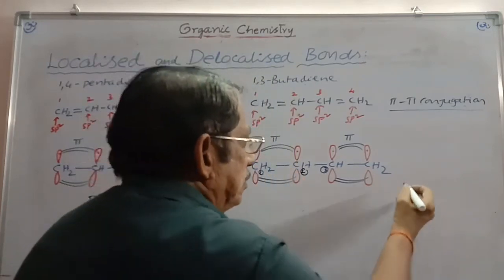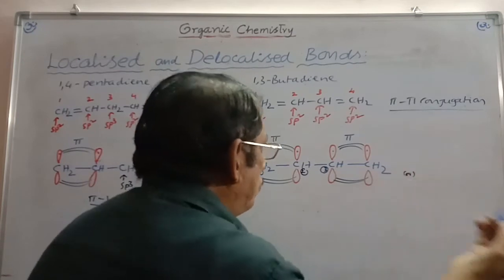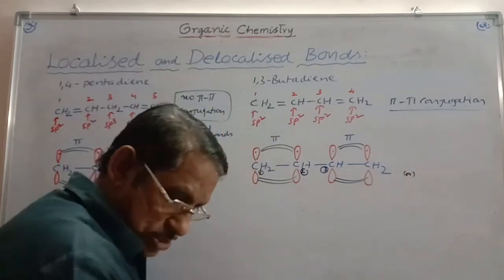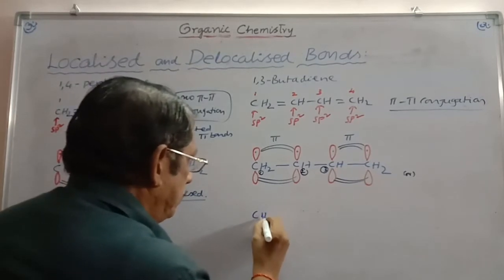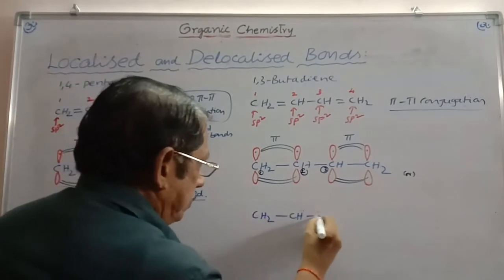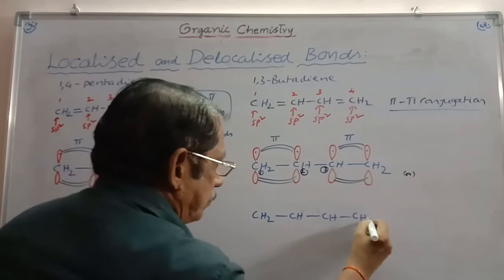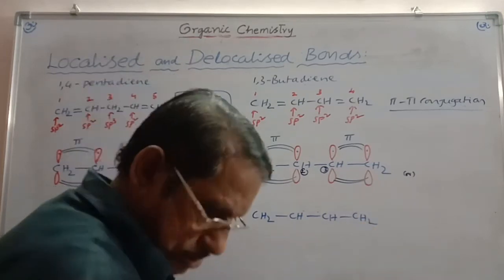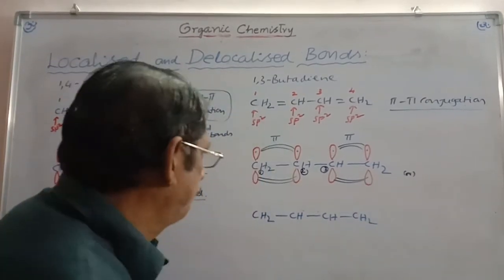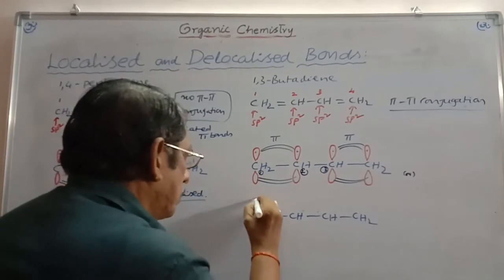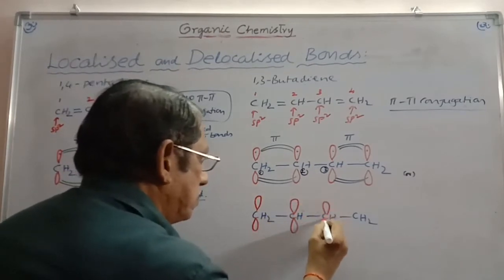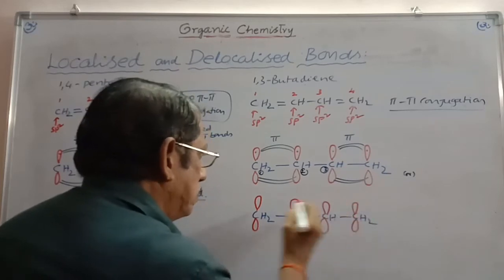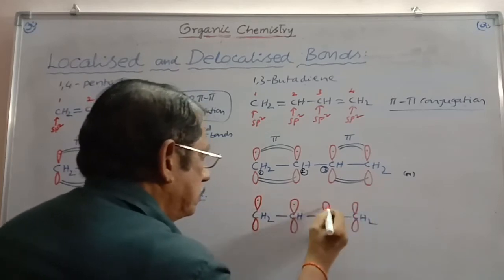And so, apart from this, we can write one more picture here. In what way? CH2, CH, CH, CH2, and you have to write p orbitals like this, containing 1 electron each.